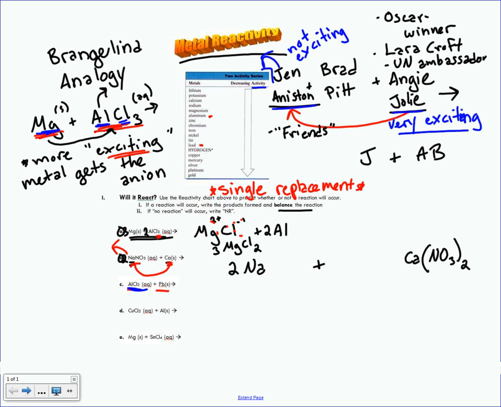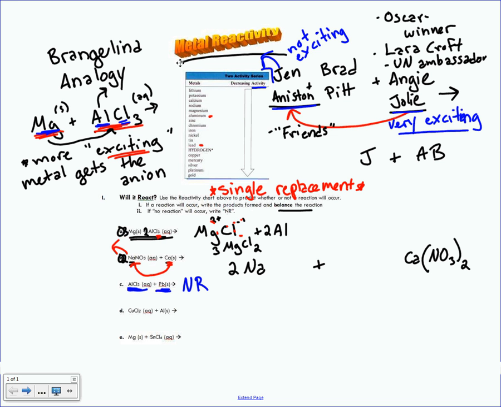When we have a situation like this where the less reactive metal is alone and the more reactive metal is in the compound, we say that's no reaction. No reaction would occur. We write NR. And so that's one where you don't have to do any work, because if you mix those chemicals together, literally nothing would happen. There's nothing that we could do that could get that lead to kick aluminum out.